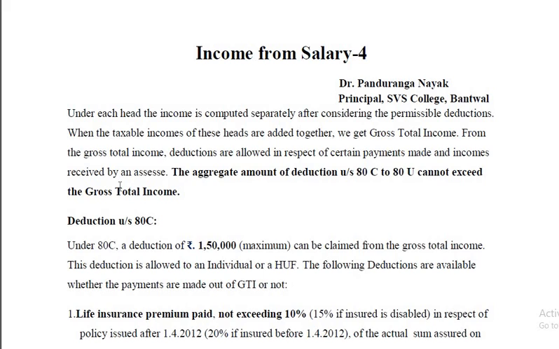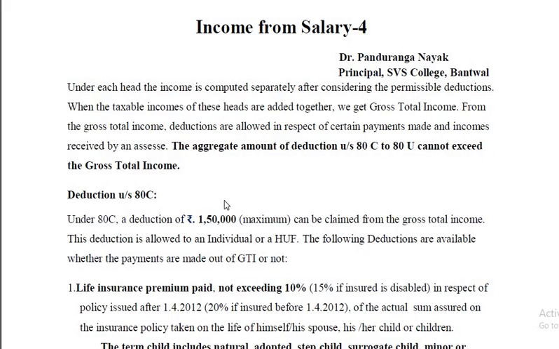Supposing the gross total income is, say, 1,25,000. And the deductions are, say, 1,50,000. But the total deductions cannot exceed the gross total income. So though you are eligible for 1,50,000 deductions, the gross total income is 1,25,000. Therefore, it is restricted to 1,25,000 only. So this is an important point. Aggregate amount of deductions under section 80C to 80U cannot exceed the gross total income.